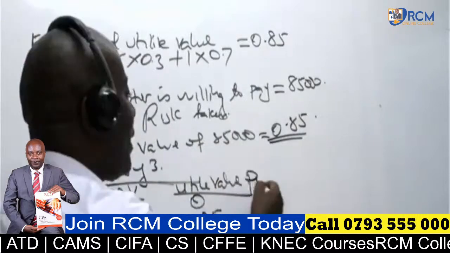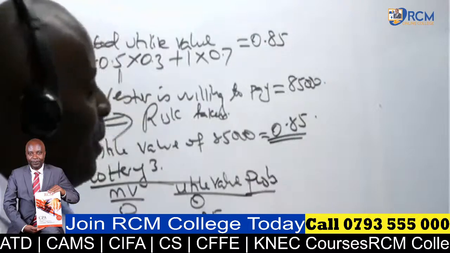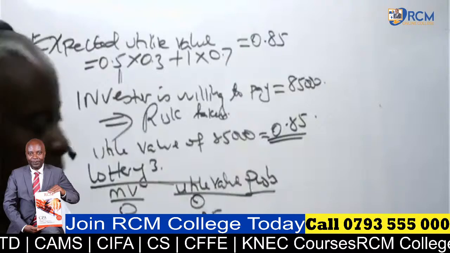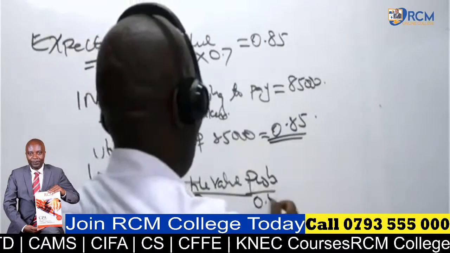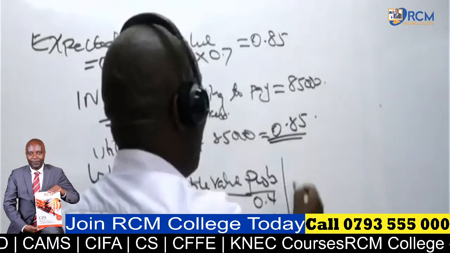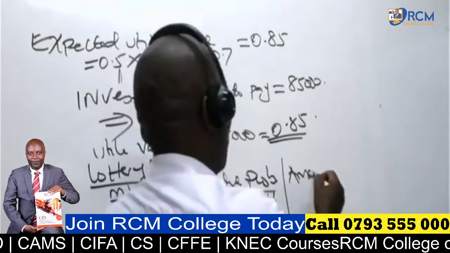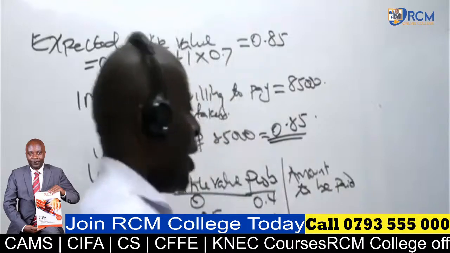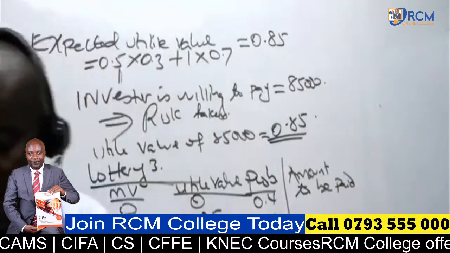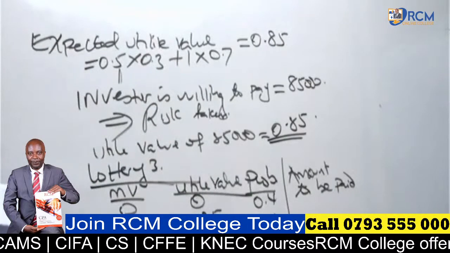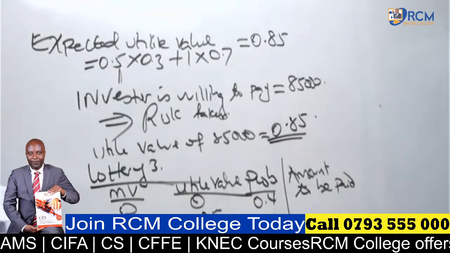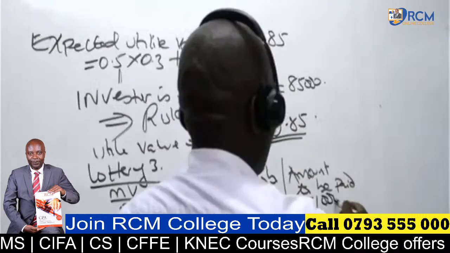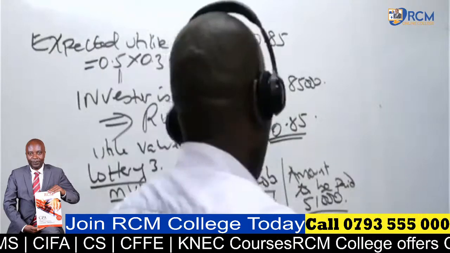And then these guys have given me the probability, 0.4 and 0.6, and the amount to be paid for the lottery. The amount to be paid for the lottery is 51,000.